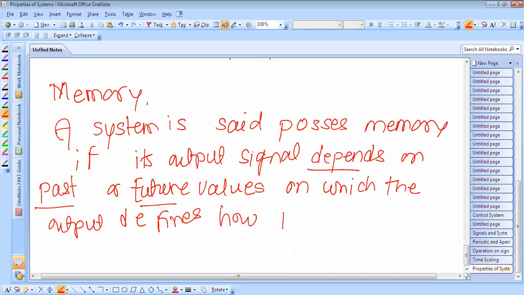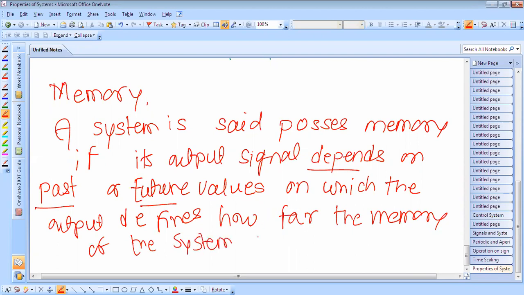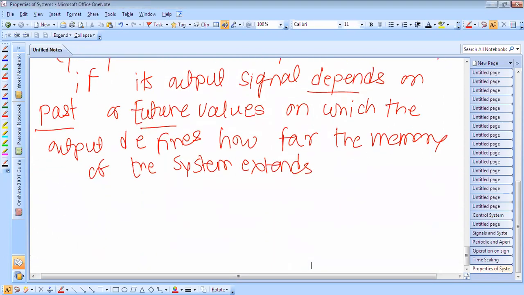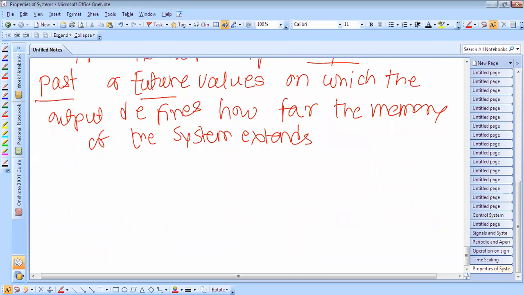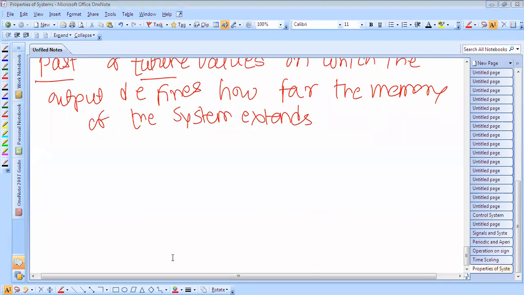The memory of the system extends into the past or future.